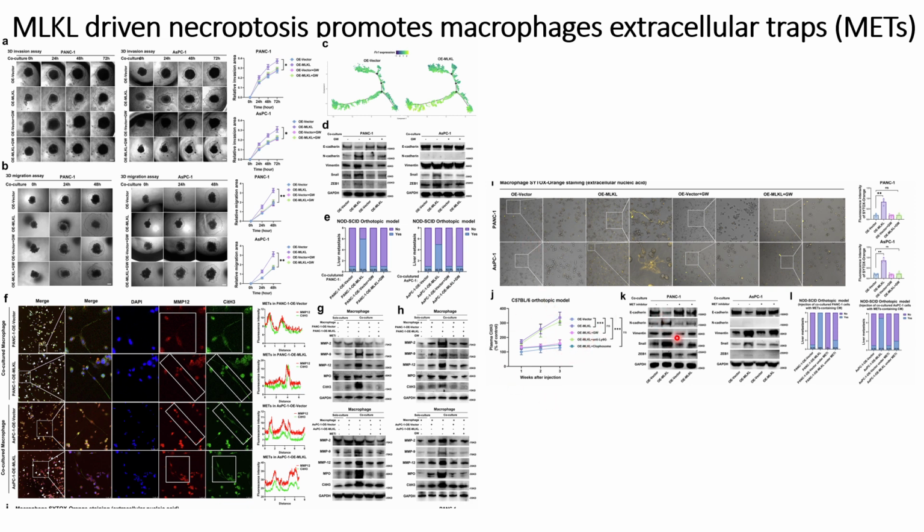And next they check the EMT markers also, such as N-Cadherin, and they can see that when they use the MET inhibitors, the N-Cadherin markers are reduced compared to the case where only MLKL is overexpressed and no MET inhibitors are used. And these results are the same for PANC1 and ASPC1.